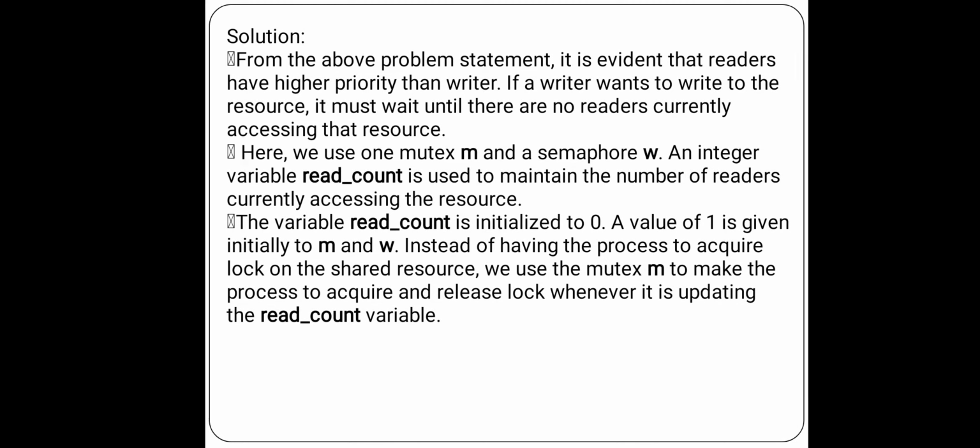The variable read count is initialized to 0. A value of 1 is given initially to m and w. Instead of having a process acquire a lock on the shared resource, we use the mutex m to make the process acquire and release the lock whenever it is updating the read count variable. So we have to maintain some variables for synchronizing the solution to the above problem, that is m, w and n.